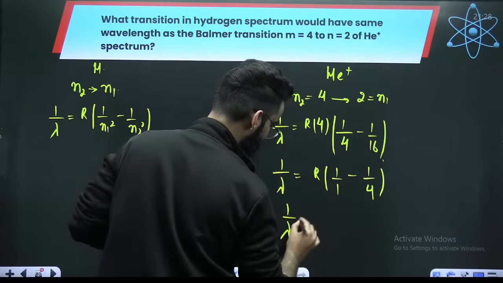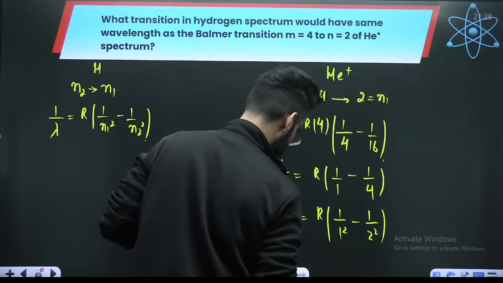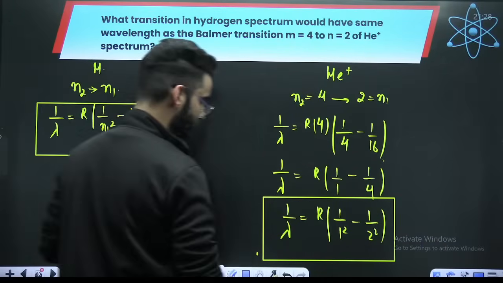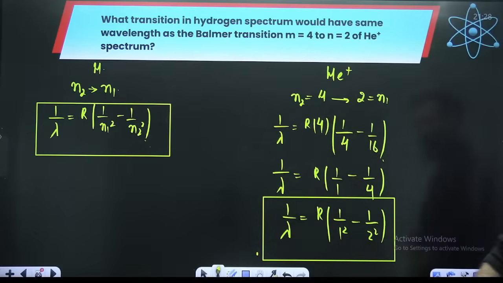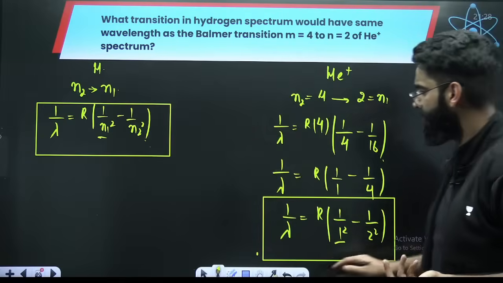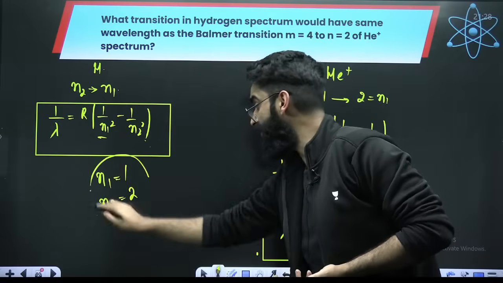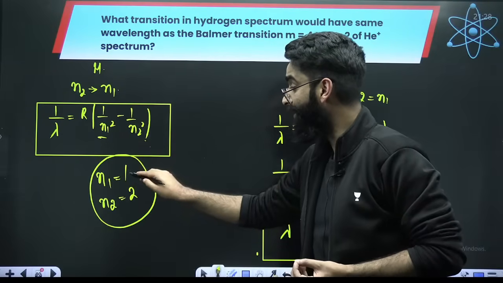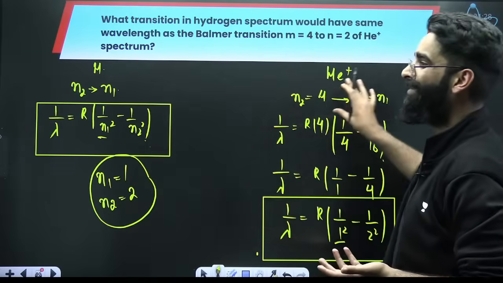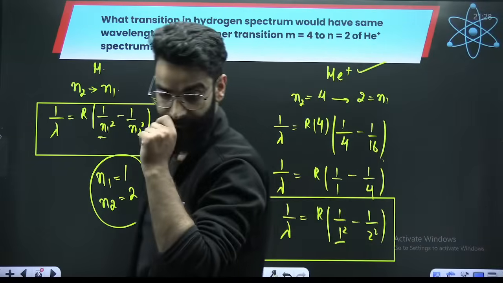So 1 divided by lambda is equal to R times 1 upon 1 square minus 1 upon 2 square. If you compare these two, N1 comes out to be 1 and N2 comes out to be 2. So in hydrogen, if the electron makes a transition from 2 to 1, it will emit the same radiation which is emitted when the electron makes a transition from 4 to 2 in He positive. I hope this is clear.